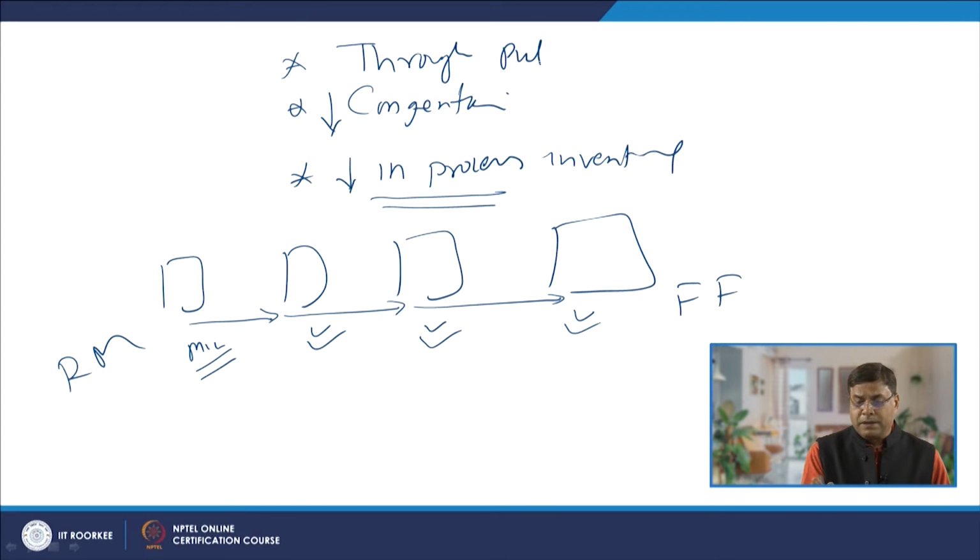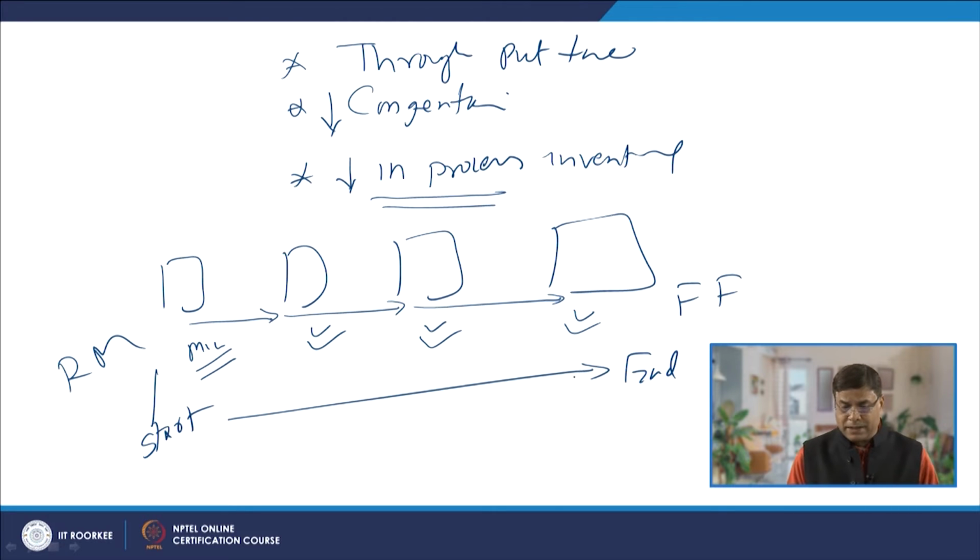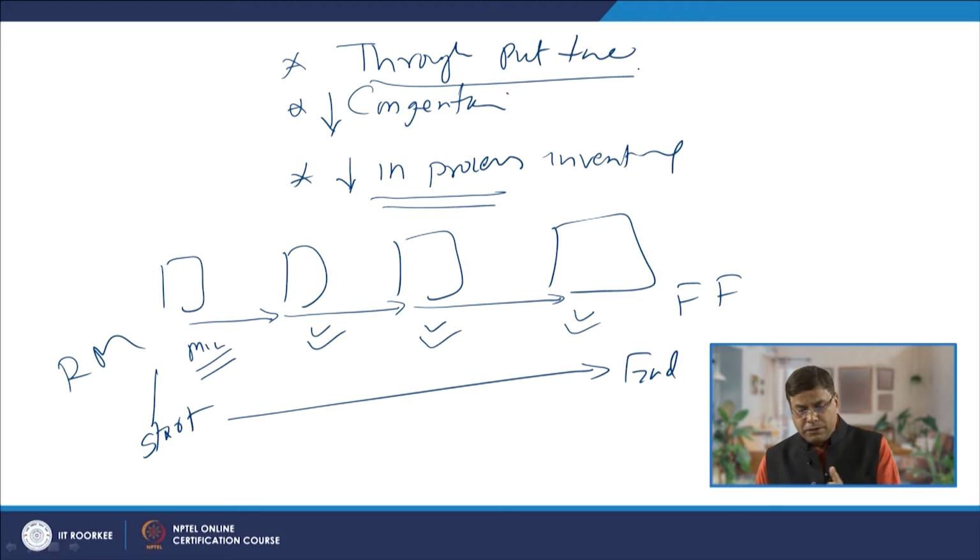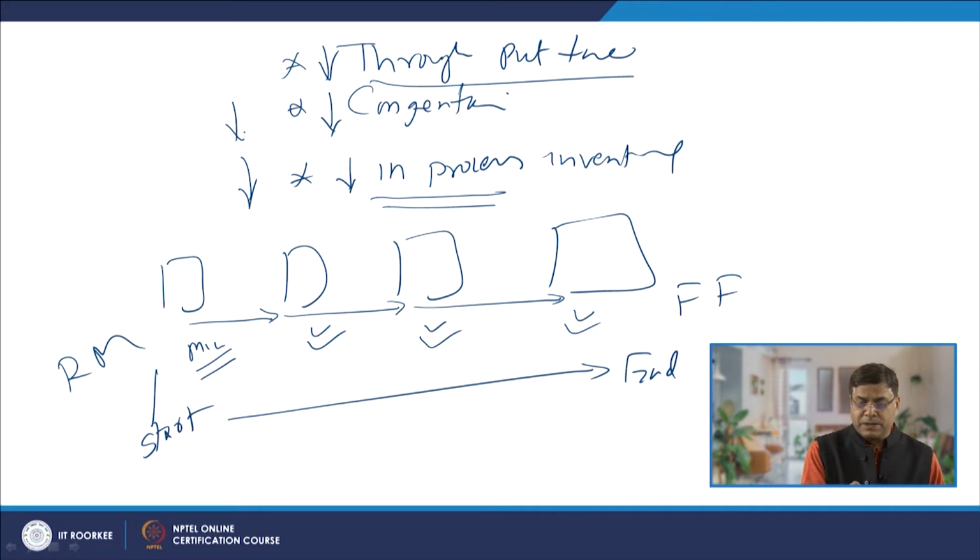Throughput time is basically the time it takes to complete from the beginning, from the start to the end stage. This time from the beginning to the end is the throughput time, and this time is reduced. So, reduced in-process inventory, reduced congestion, and reduced throughput time.